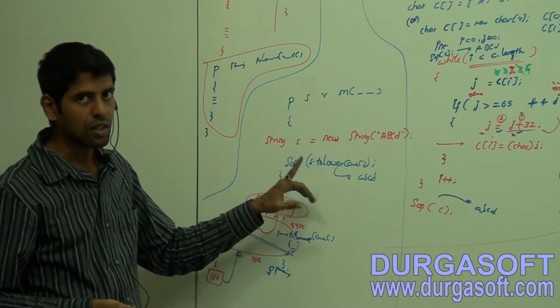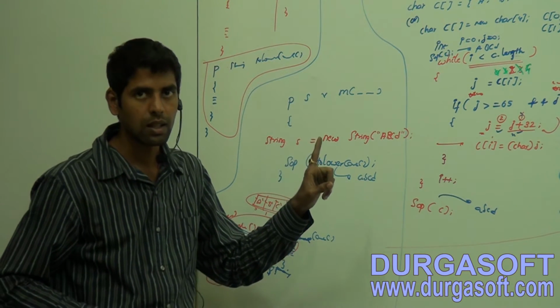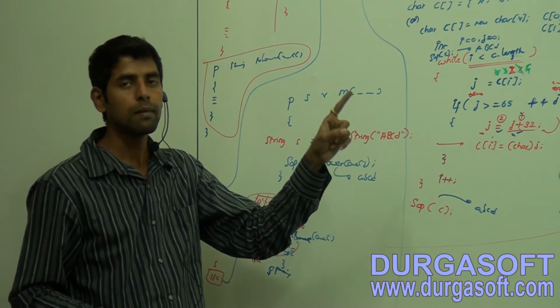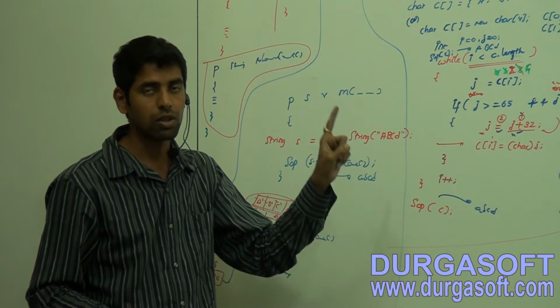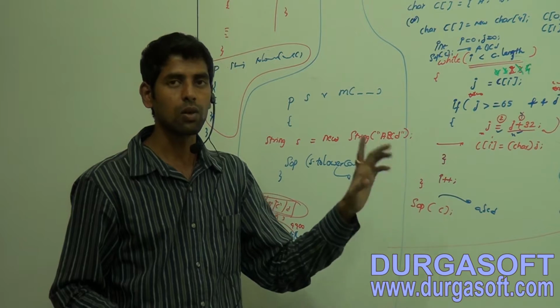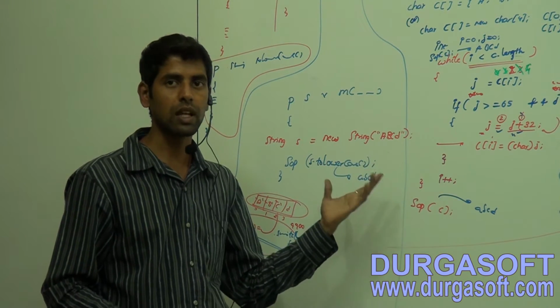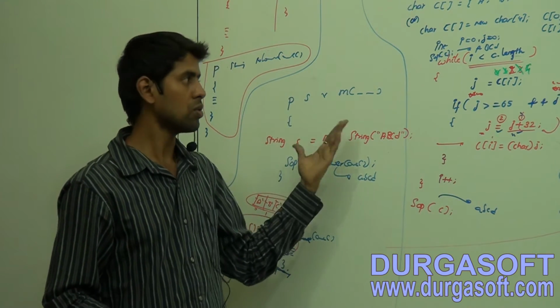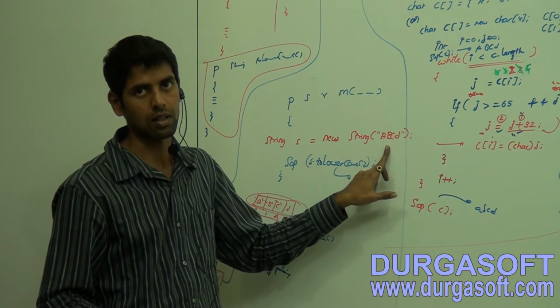So this is the case when you have to go for the parameterized constructor of the String class. If you don't want to write your own logic, go for a String class object and use those methods by using this constructor. Getting?